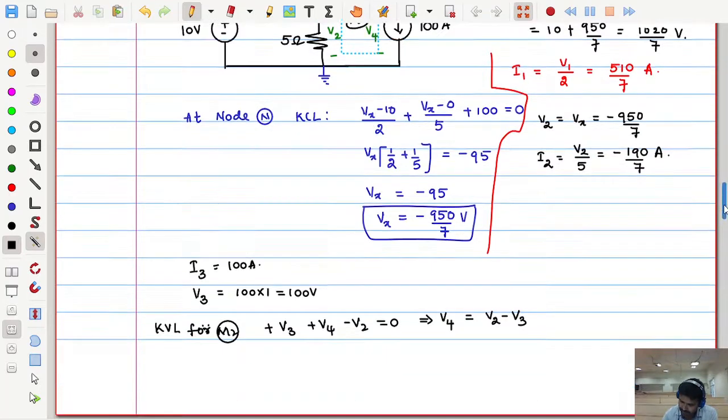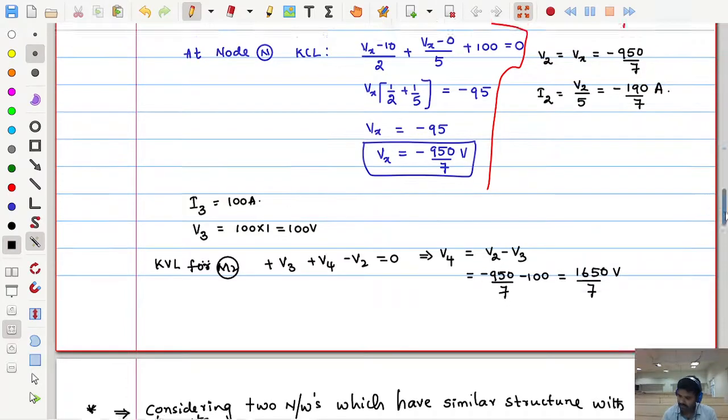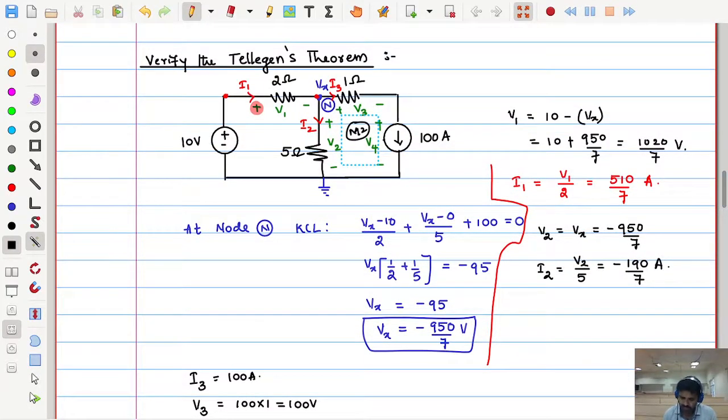What is V2? V2 is already known, minus 950 by 7. What about V3? Minus 100. So V4 is minus 950 by 7 minus 100, which is minus 1650 by 7 volts. The current is already known for this branch. So what else is left? Everything we got it.